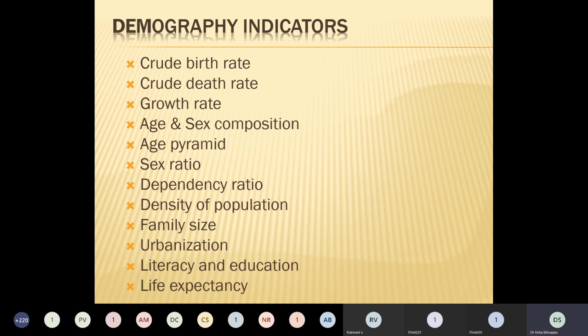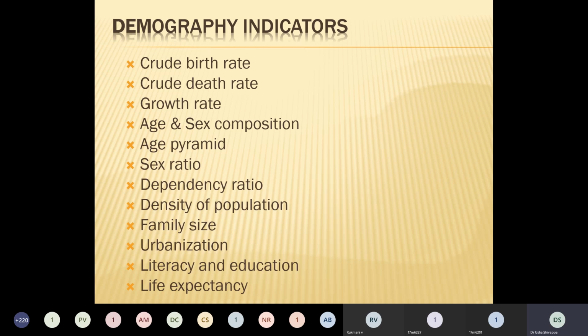The crude birth rate is the number of live births by mid-year population into 100. The crude death rate is the number of deaths by mid-year population into 100. We will be doing these in the problem section, that is, in your practicals. Growth rate is obtained by subtracting the death rate from the birth rate.